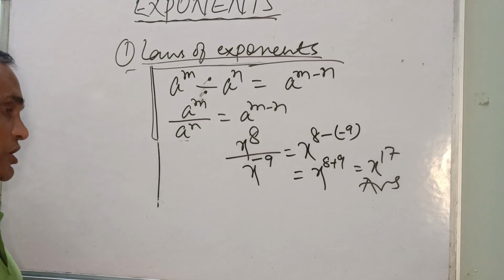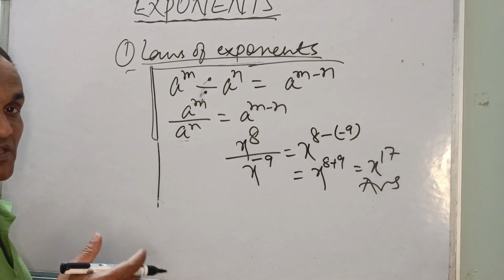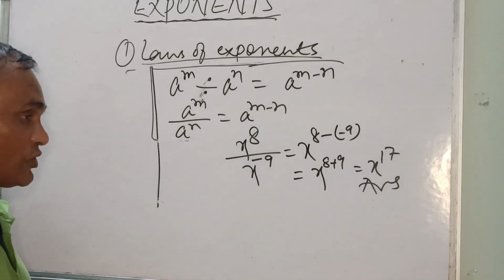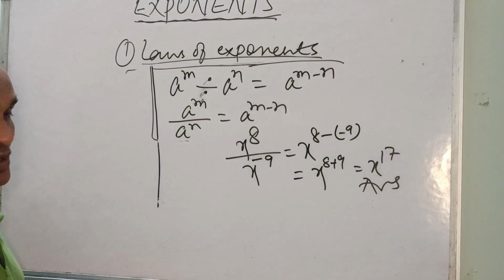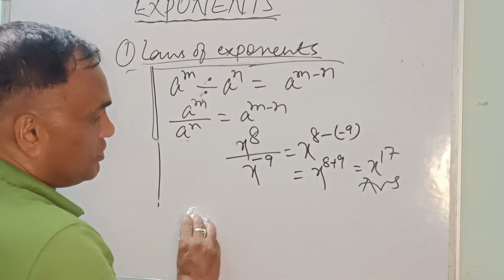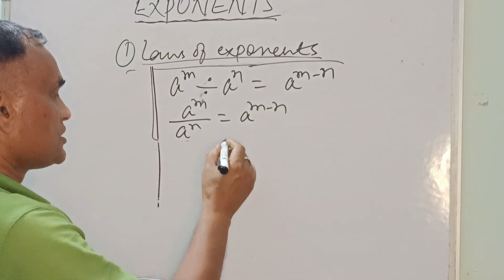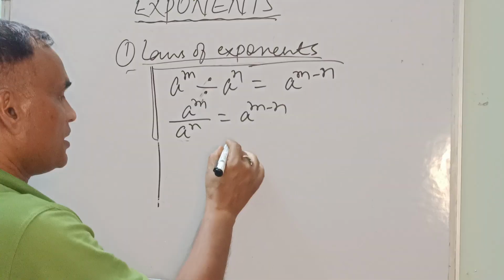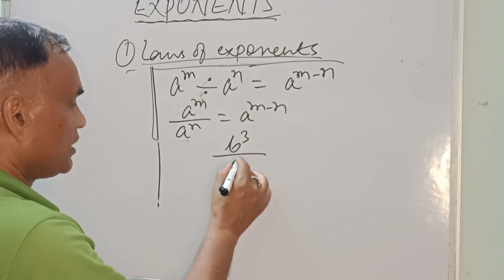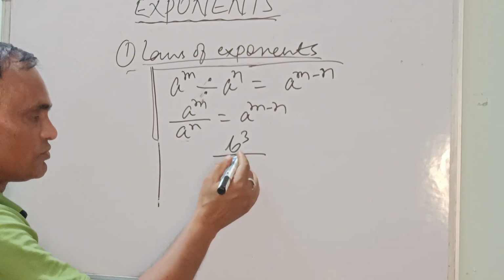Okay, good. Now you want some another digit, where one is less and the other is high. Okay, no problem. So you can note it down. We'll take another example also for you. As you have said, we'll take another example. Suppose here it is b to the power 3 and here it is b to the power 5.